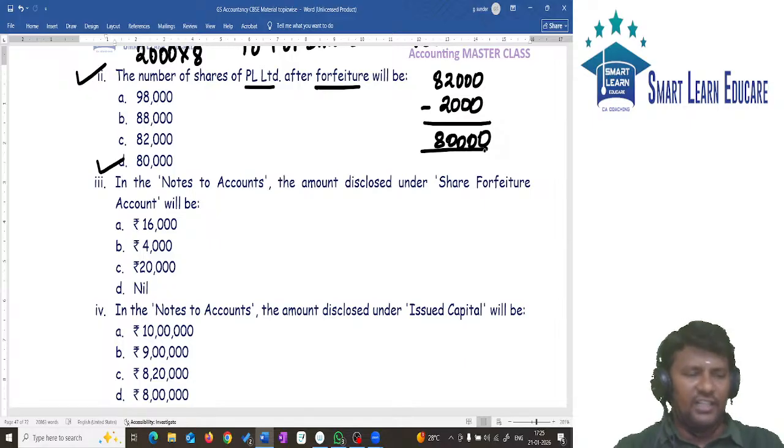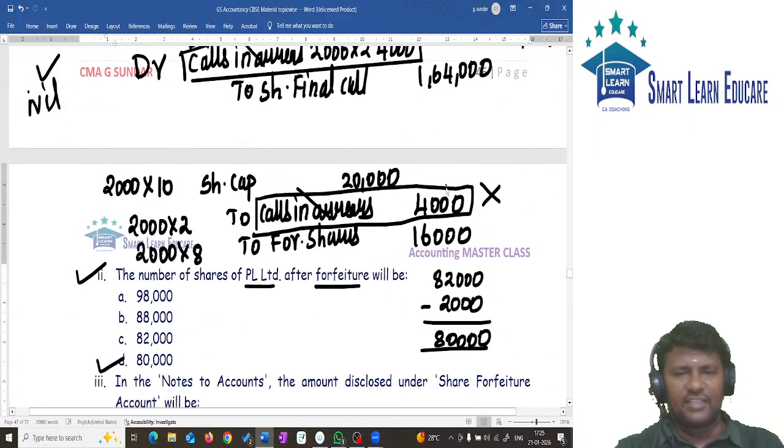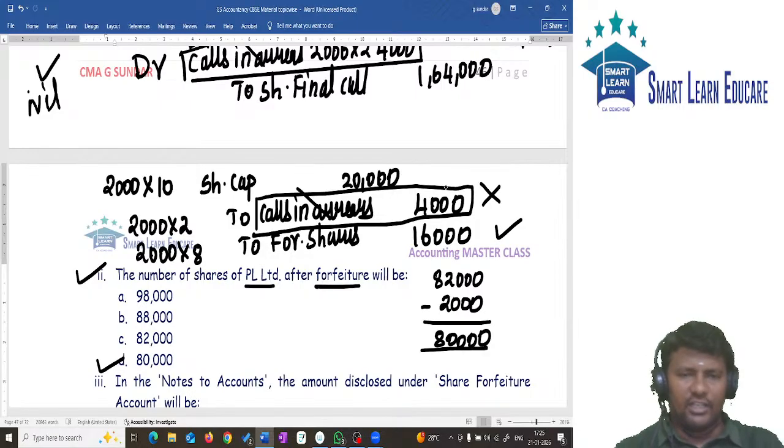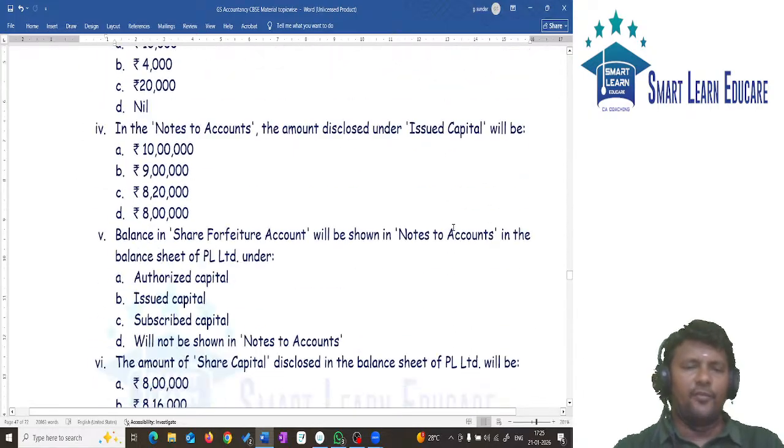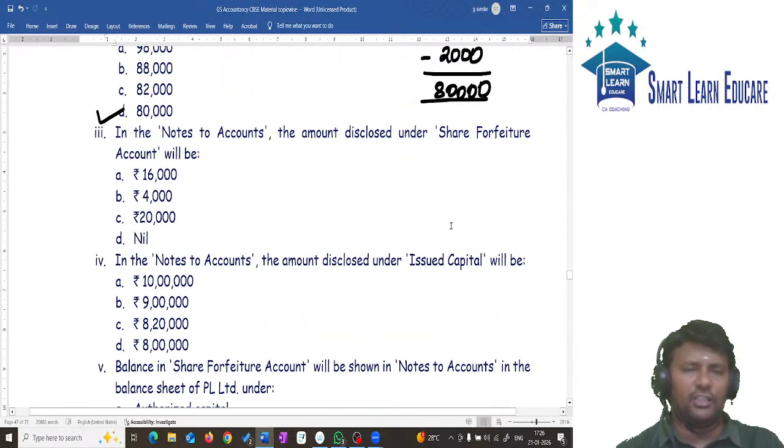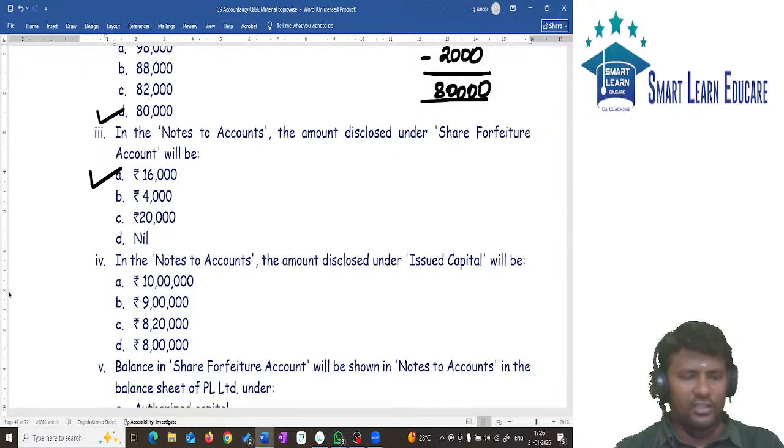Because I have already said it in the journal entry, I have already discussed the journal entry. So look at the journal entry itself: in the forfeiture entry, share capital account is debited, 2 calls in arrears, 2 forfeited shares. Then forfeited shares is credited with 16,000. So the answer for this question is option A, 16,000.